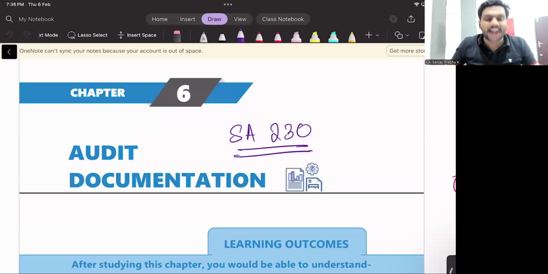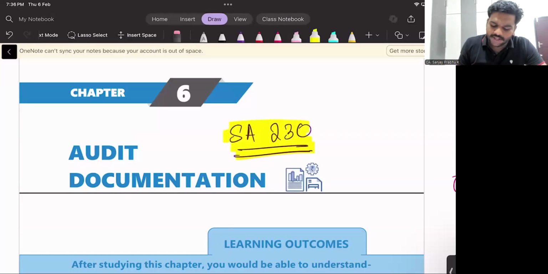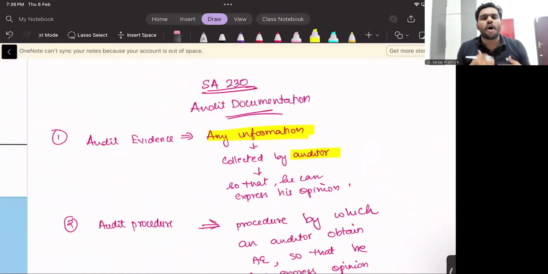So hello everyone, let's start SA 230. This will be a quick revision session. This is not going to be a regular session. This is going to be a quick revision session of SA 230. So SA 230 is audit documentation.